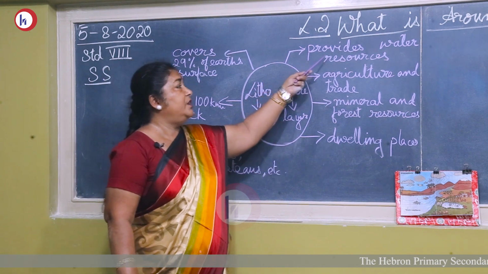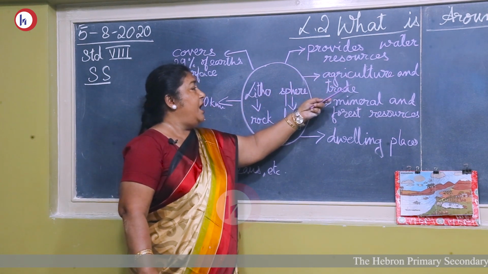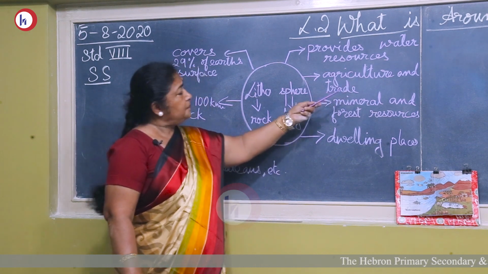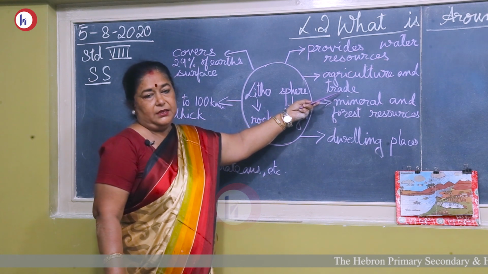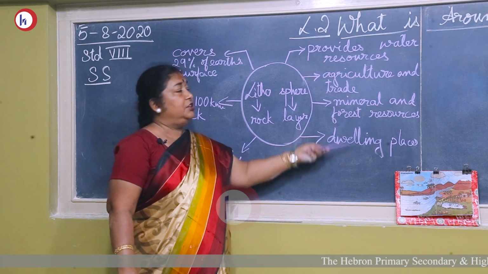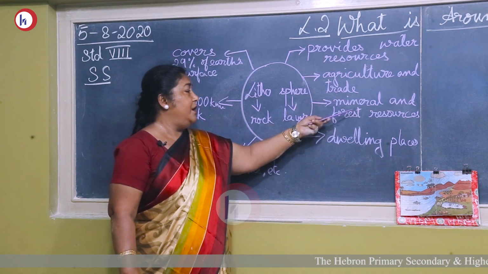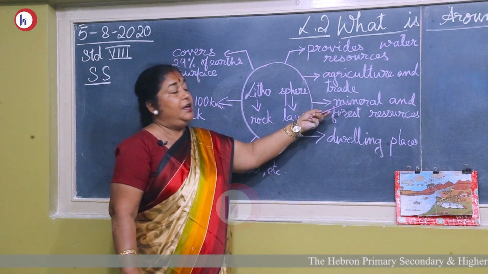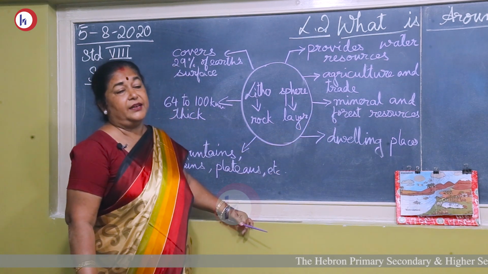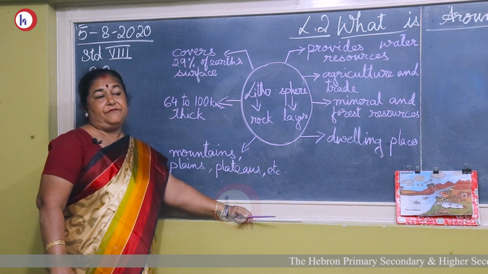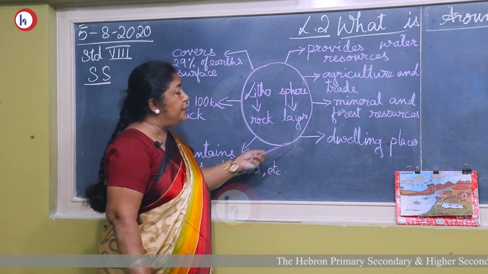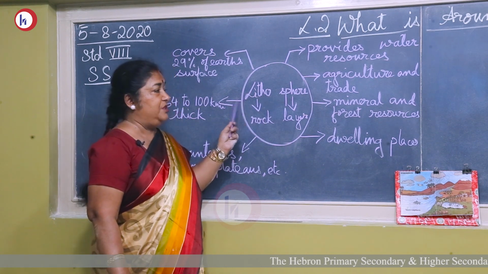Lithosphere provides us with water resources, and we have agriculture on the lithosphere. Trade and economics, because trade is done. We get the industries on the lithosphere, so we can do trade. We get the mineral resources and even the forest resources from the lithosphere. Not only that, lithosphere helps us to develop our heritage and culture. So, lithosphere is very useful for the existence of human beings.